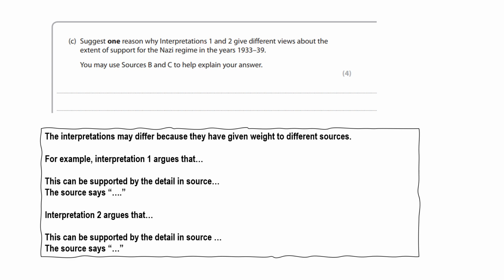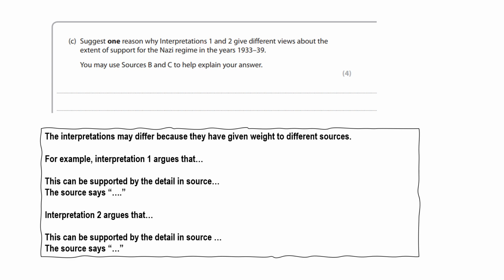In the exam, once you've written that, you are going to open up the booklet and you're going to be able to match the sources to the interpretations. So there will be an interpretation on a particular topic, there will be a source that matches that interpretation, and you're going to draw lines to match them up. What you're then going to do is follow the writing frame that's on the screen. You've already written the interpretations may differ because they give different weight to different sources.